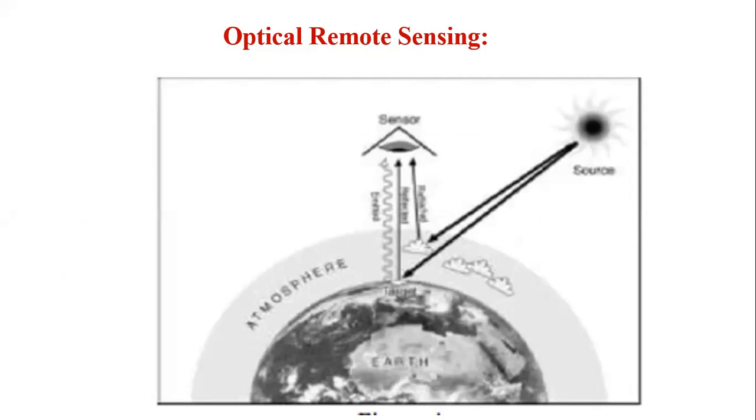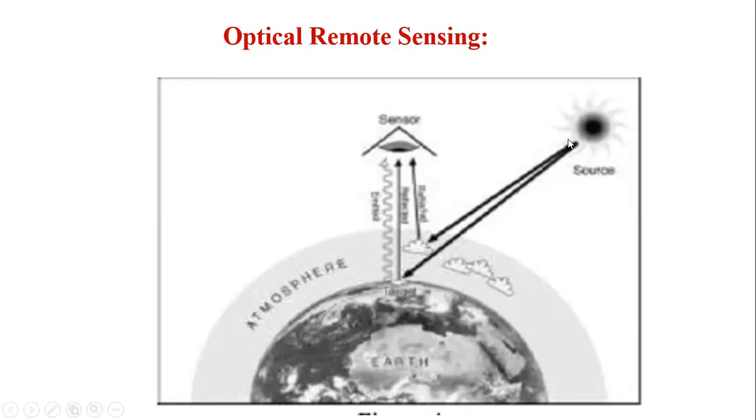So mostly, students, different materials such as water, soil, vegetation, buildings, and roads reflect visible and infrared light in different ways. They have different colors and brightness when seen under the sun. So the interpretation of optical images requires knowledge of spectral reflectance signatures, which we have discussed, for the various materials, natural or man-made, covering the surface of the earth. Overall, students, in optical remote sensing we need to know about the reflectance spectral signature.